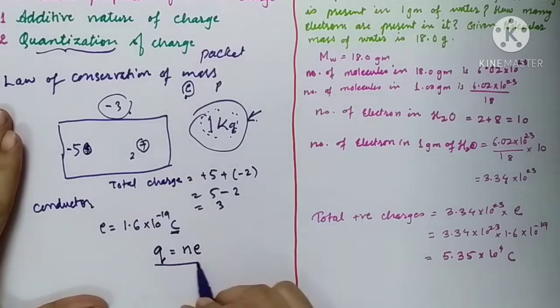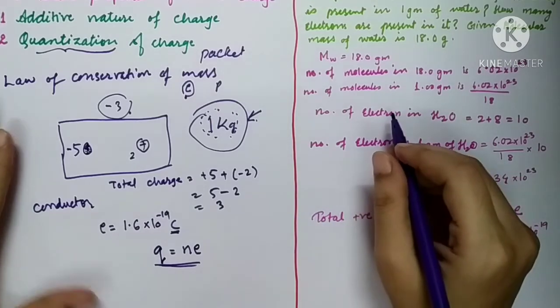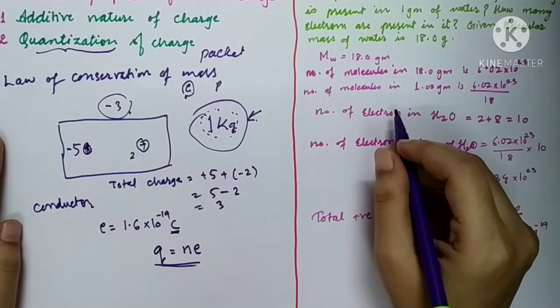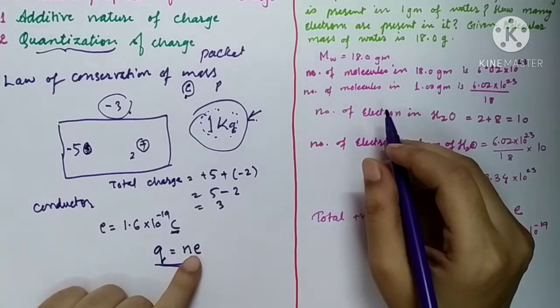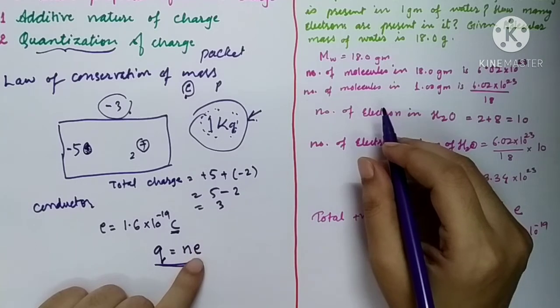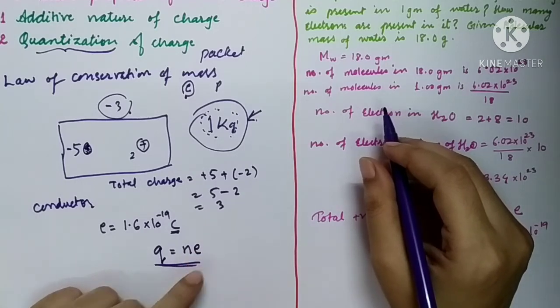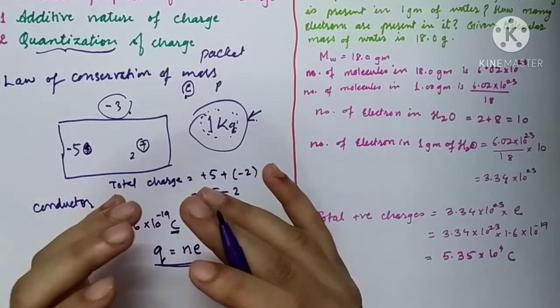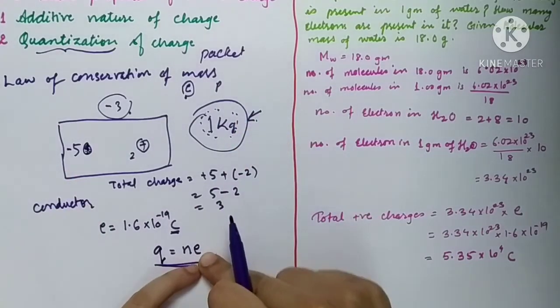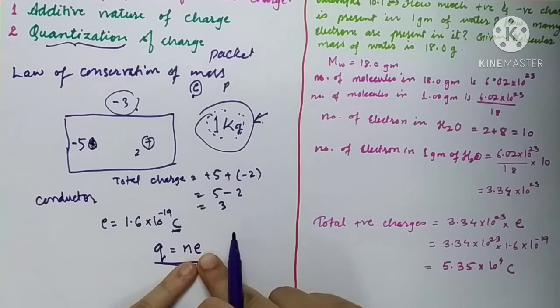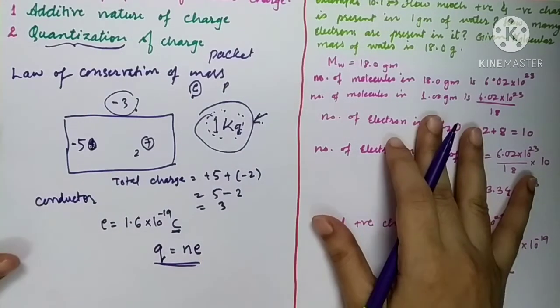This is called quantization of charges. So generally we are having quantized charge; individual or discrete charge distribution is not possible. Individual charge we are not going to get. We will get the charges in the form of bulk, in the integral multiple of the charge of one electron. So this is called quantization of charge.